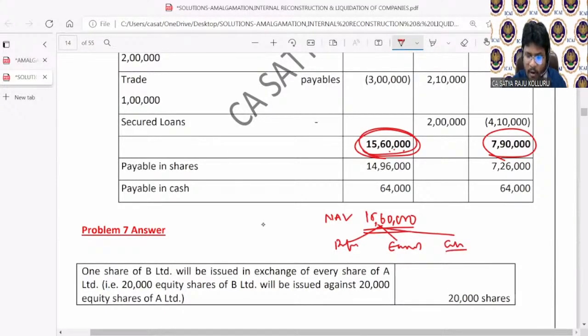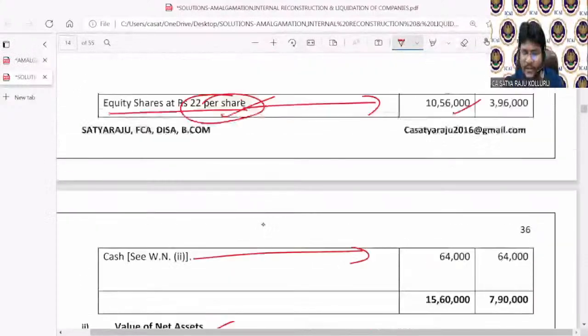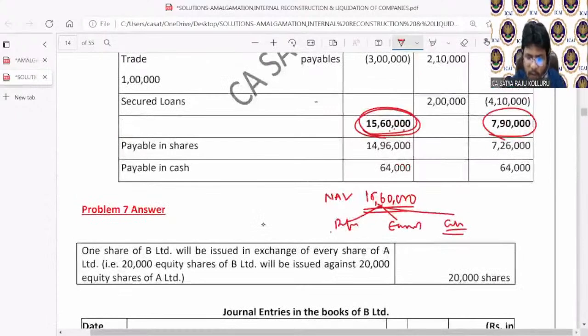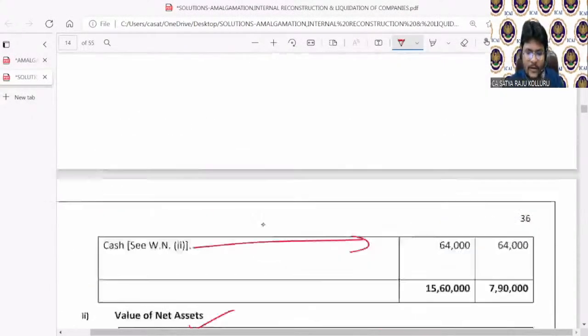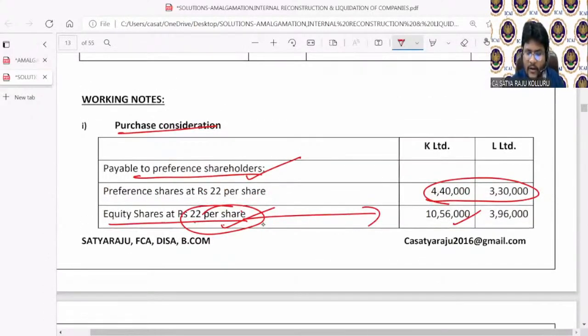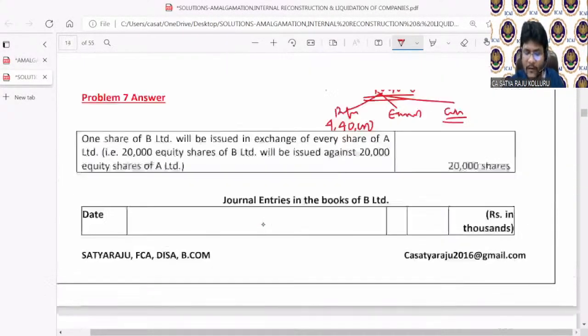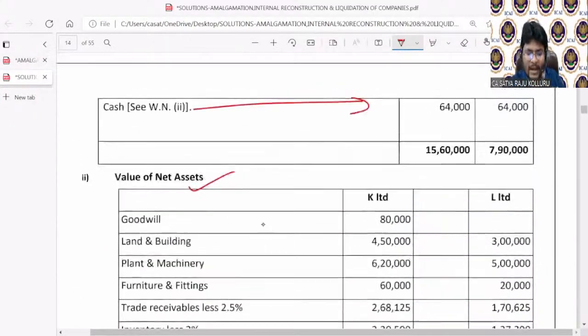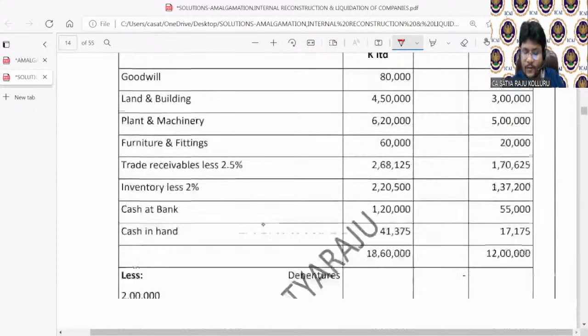The remaining is in the form of cash. In the form of preference shares is how much, guys? 4,40,000. In the form of equity shares how much? You got in the form of equity shares at the rate of 22 rupees per share. Sir, 6 equity shares we are issuing, as I told while reading the problem. So which got 10,56,000. Now the remaining balancing figure is in the form of cash. That is 15,60,000 minus 4,40,000 minus 10,56,000. The remaining balance is in the form of cash, which is 64,000.